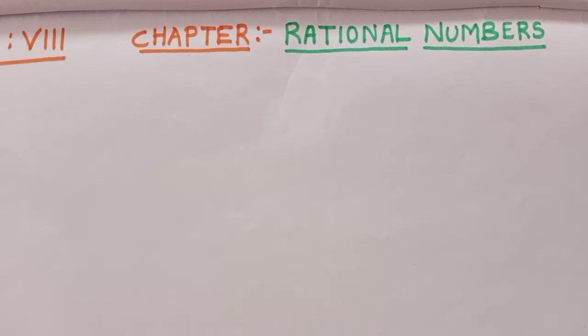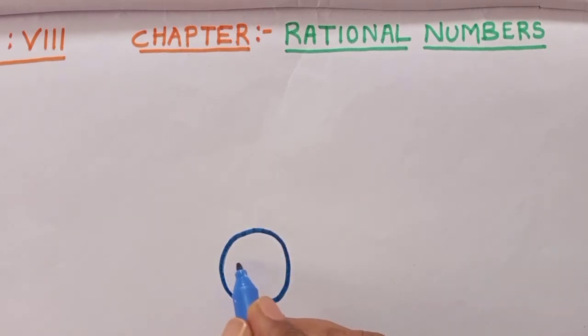You have learned so many numbers from the day you started to come to school, isn't it? Firstly, in your primary classes or kindergarten, you have learned normal counting numbers. Am I correct? So, you have learned only counting numbers, isn't it?